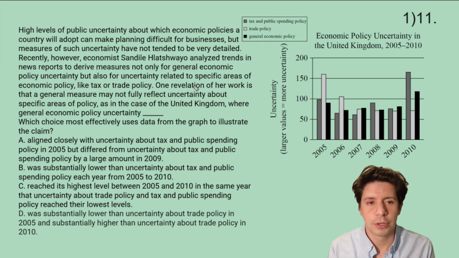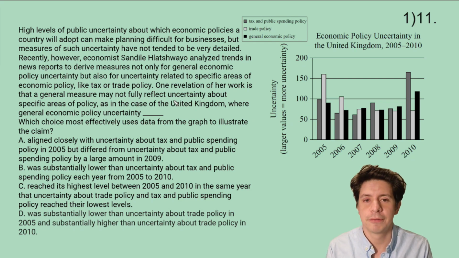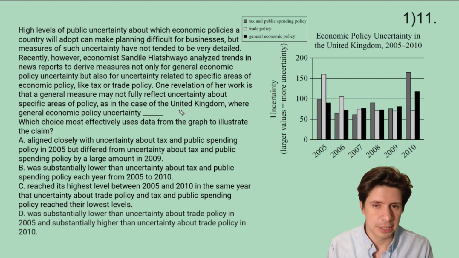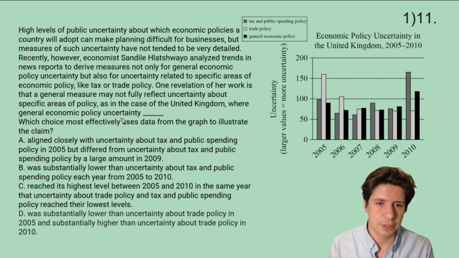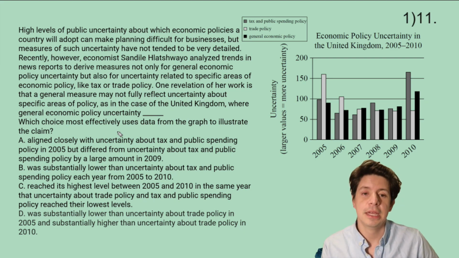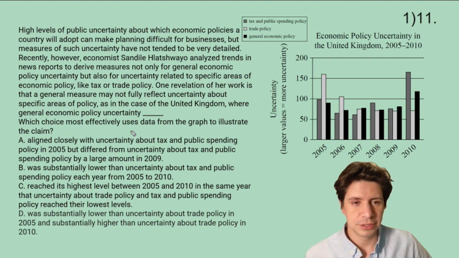One revelation of her work is that a general measure may not fully reflect uncertainty about specific areas of policy, as in the case of the United Kingdom, where general economic policy uncertainty blank. Which choice most effectively uses data from the graph to illustrate the claim?